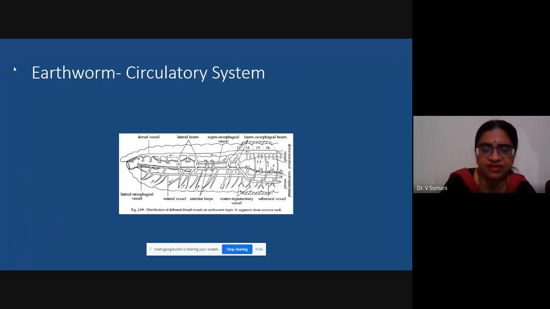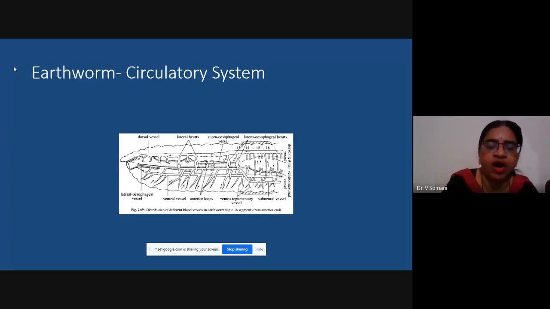From the left-hand side, if you start observing the diagram, you will find that there is a lateral esophageal vessel. Now, what is an esophageal vessel? It is present in the region where you can see the esophagus. The name of this vessel is given with reference to the digestive structure present in that particular segment. On the upper side, you can see the body wall as the limiting line of this diagram. Just below that, you can see a vessel called the dorsal vessel, whereas on the ventral side, you can see a large vessel known as the ventral vessel.